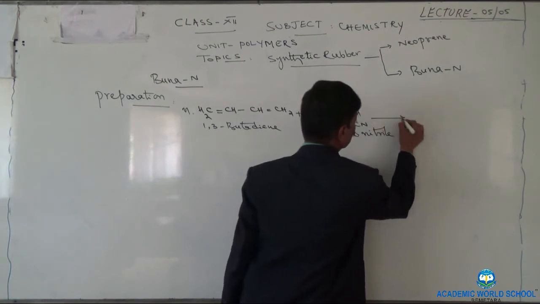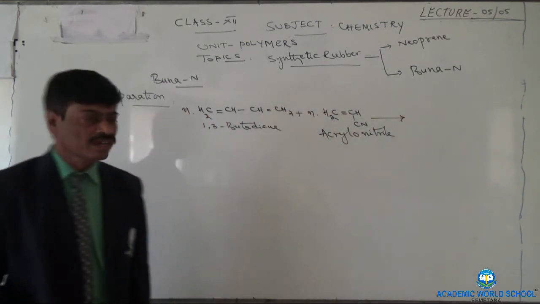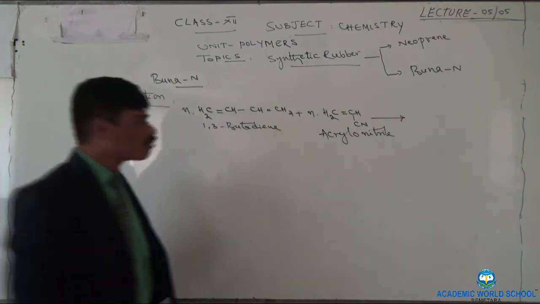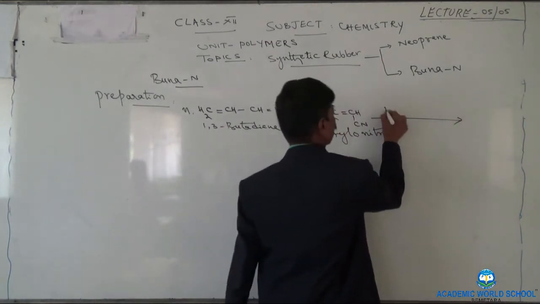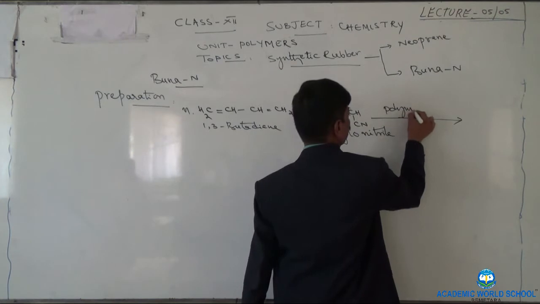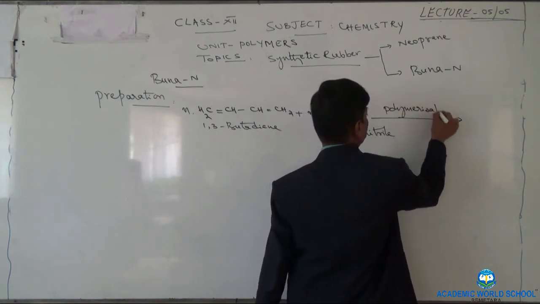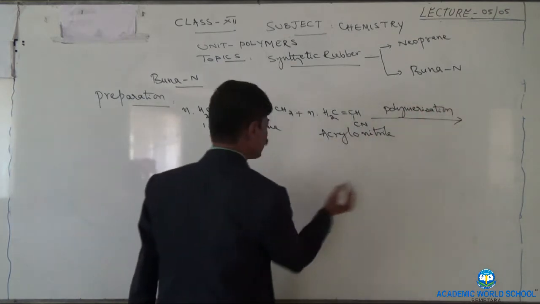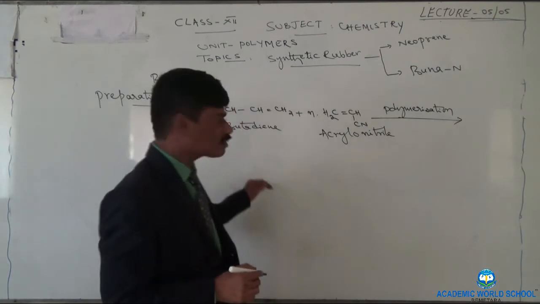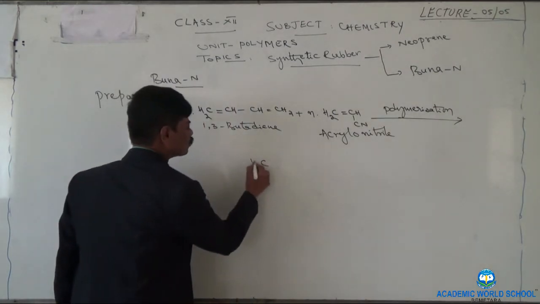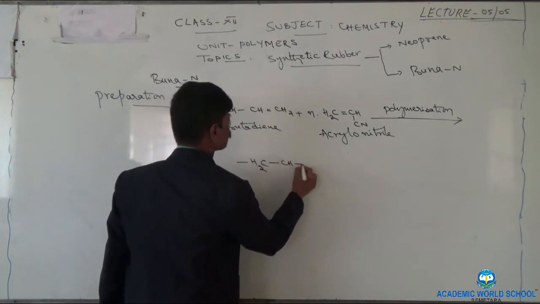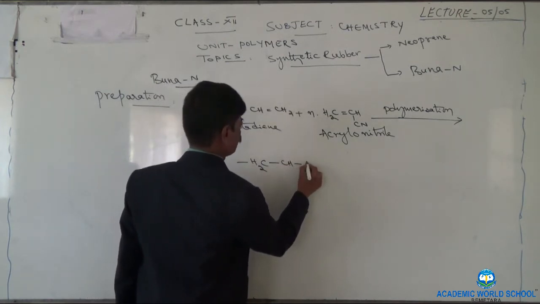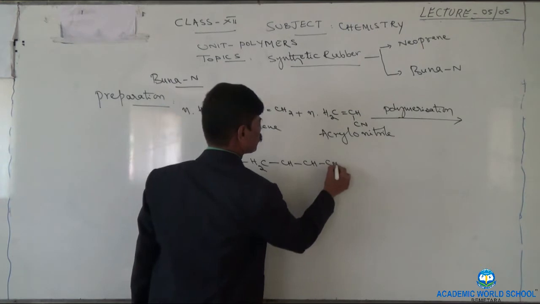When these two undergo repeated combination, that is polymerization, we can say, then we will get the polymer whose structure is like this: CH2, CH, CH, CH2.